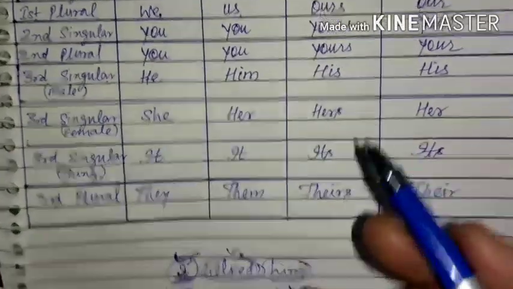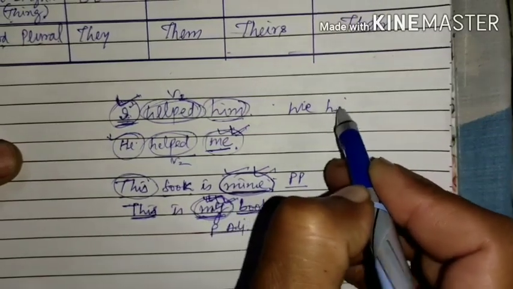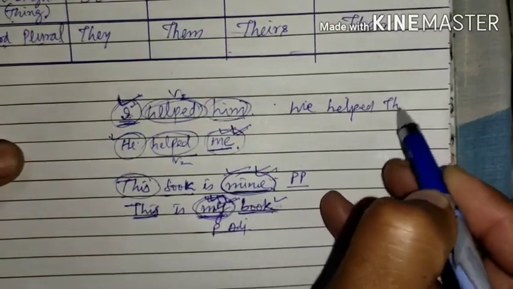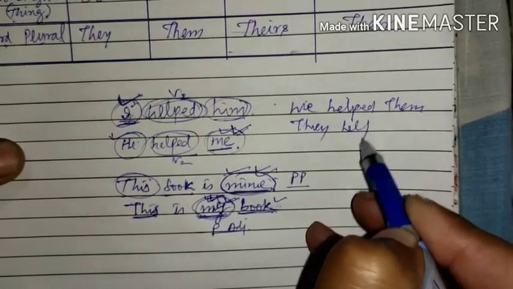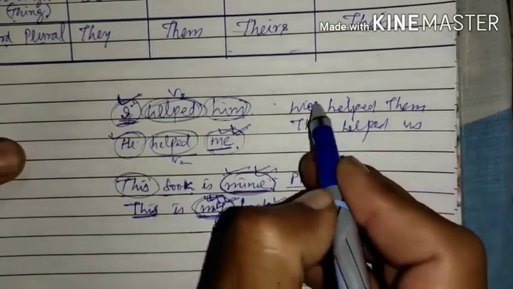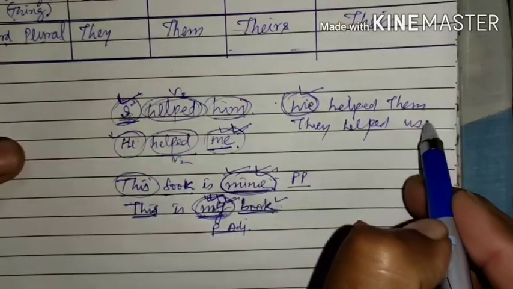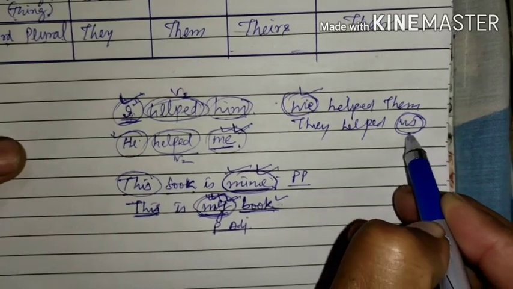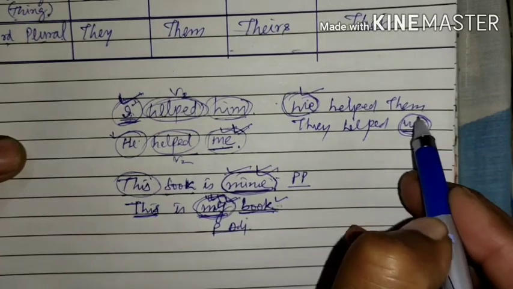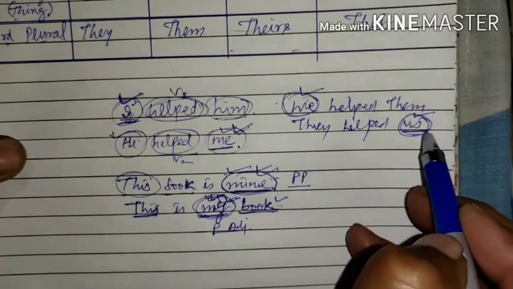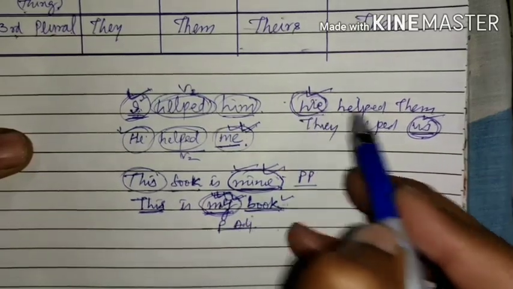Like, we helped them, they helped us. So we is here the subjective case of first person plural, and us is here the objective case of first person plural, because here us has been used in place of object. So this is the objective case and this is the subjective case because it has been used as a subject.